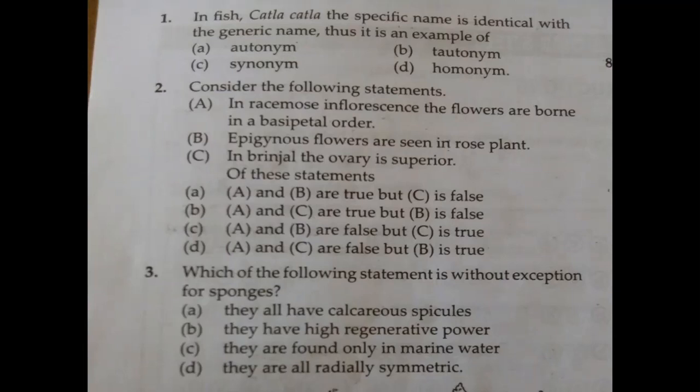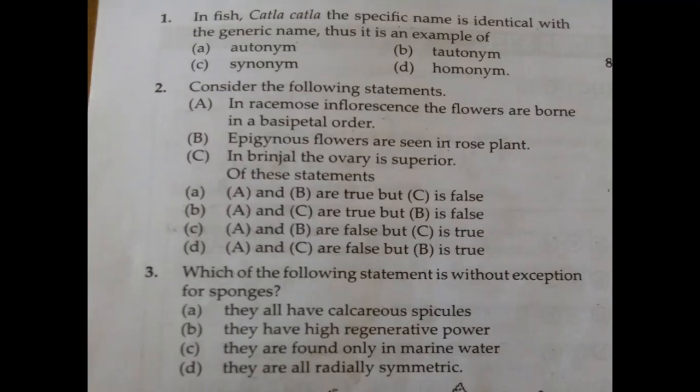Then what about the symmetry? Sponges may be asymmetrical, or they can be bilaterally symmetrical, but they cannot be radially symmetrical. Okay, they said it is radially symmetrical. So these characters are with exception, isn't it? So the character without exception is the regenerative power of sponges.